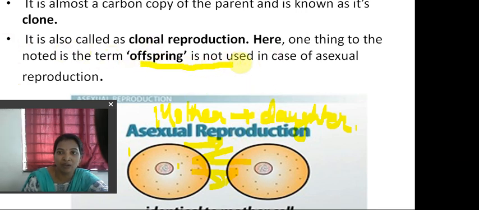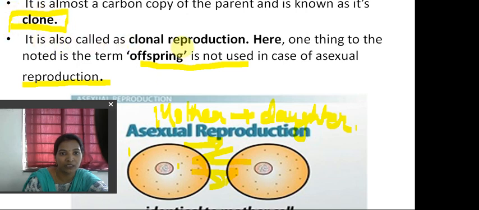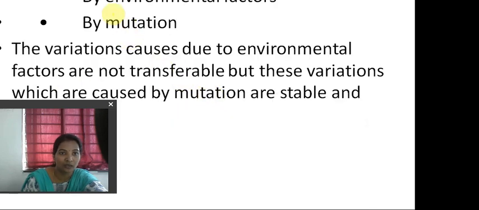Here one thing to be noted is that the term offspring is not used in the case of asexual reproduction, because it is not taking half characters from the mother and half from the father. It is taking directly from the single parent. That is why we call this a clone. This is very important, also for NEET, and in the higher classes you will learn what a clone means. Offspring is generally used for sexual reproduction. Understood, students? Okay.